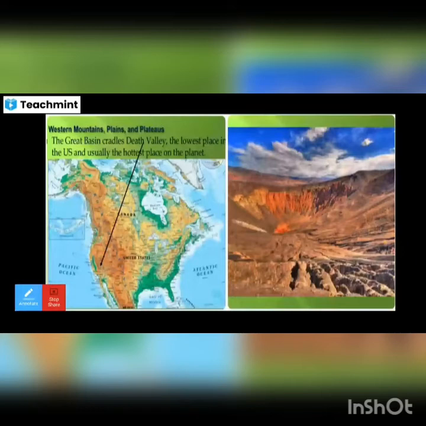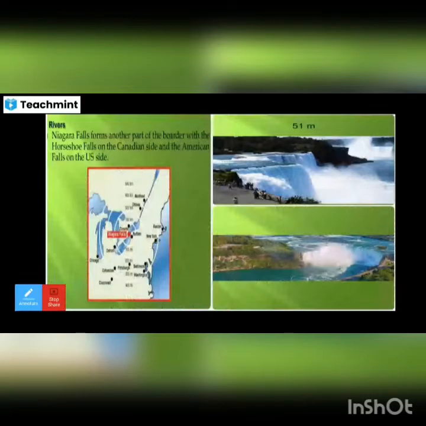As far as I know, the temperature in Death Valley is 54 degrees Celsius. So we have all heard about Niagara Falls.